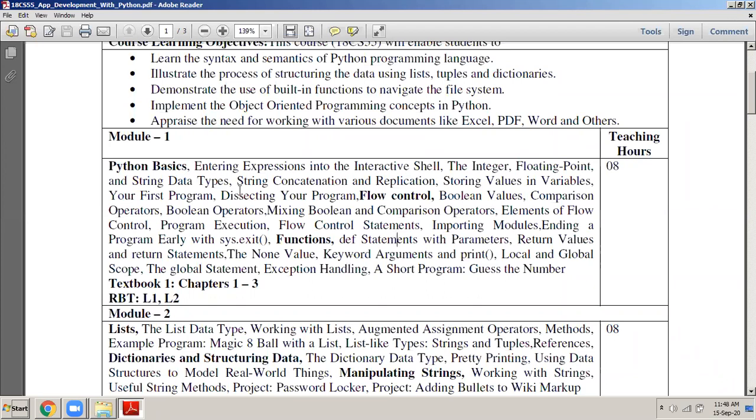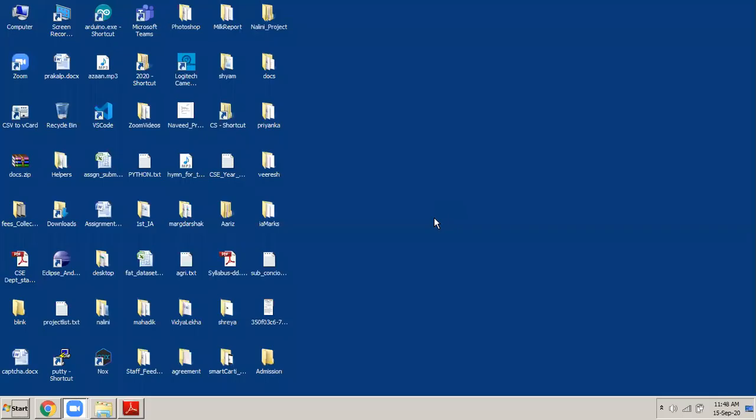Now, going back to understanding the meaning of an interactive shell. I hope everybody is able to see my screen. After I have installed Python on my computer, how to write the programs and execute them is all very easy. I just need to install Python, and installing Python is also very simple. I will share the Python exe file with you. If you just double click on it and install it on your computers, the Python runtime environment will be installed. And then whatever I am doing here today, you will also be able to do.